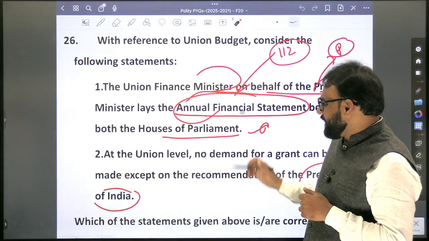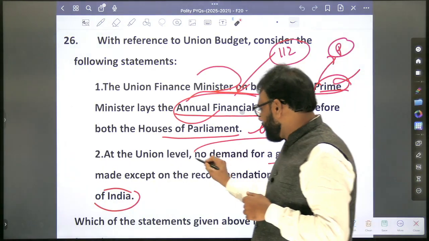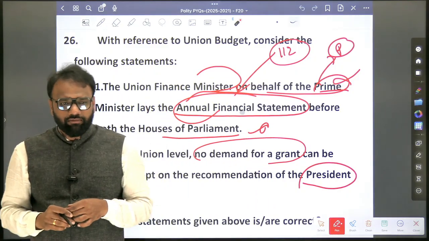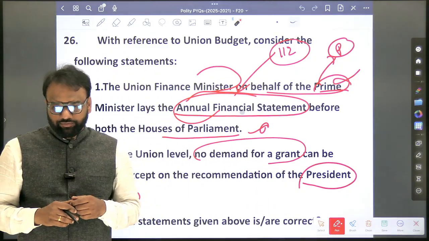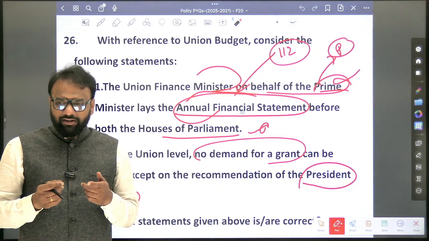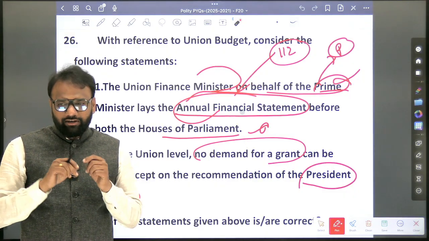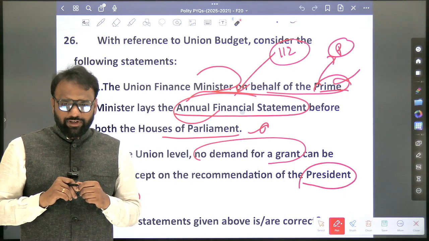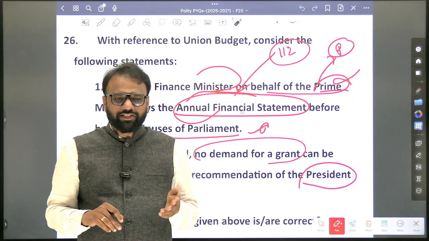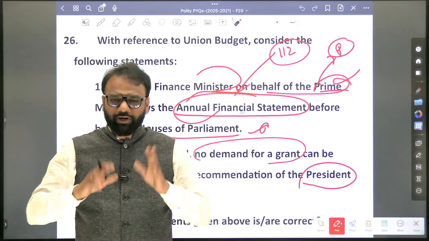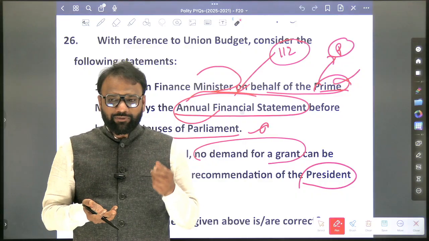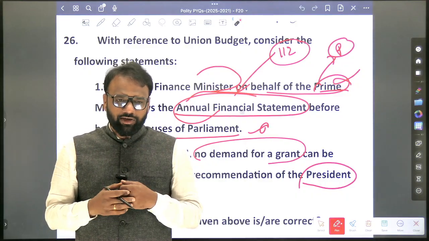Next, at the union level, no demand for grant can be made except on the recommendations of the President of India. So what is demand for grant? Who will demand and who will grant? Ministries will demand. For Defense Ministry, Home Ministry, all the ministries will place a demand. So that demand will be granted by whom? To be specific, it will be Lok Sabha. Lok Sabha will grant it.